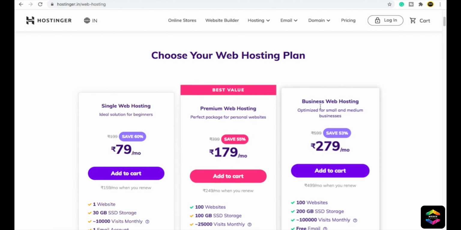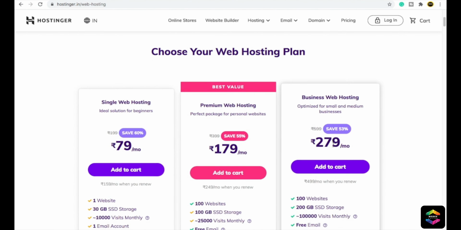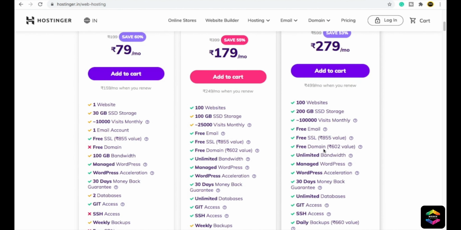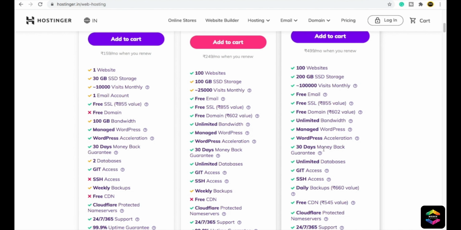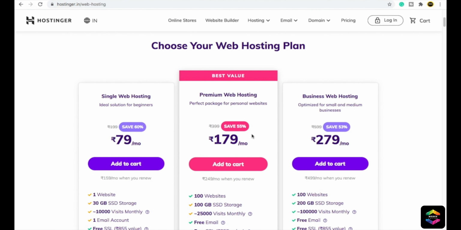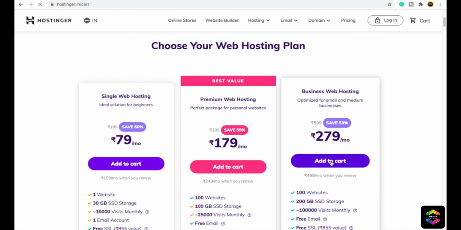I am going to buy this business web hosting for myself. So what I will do here is click on add to cart. And also you have lifetime live chat support. Whatever problem you face in any kind of plan, they will support you. So now let's click on add to cart.